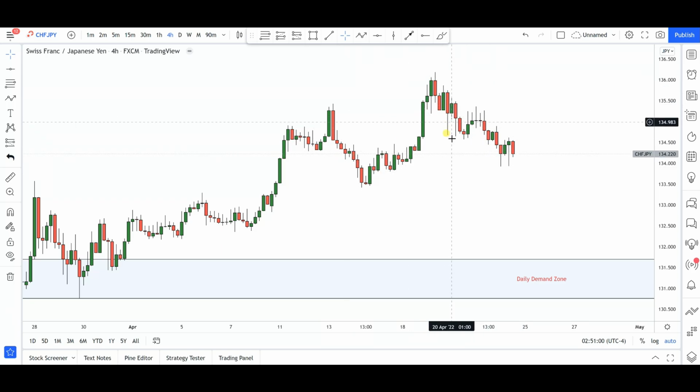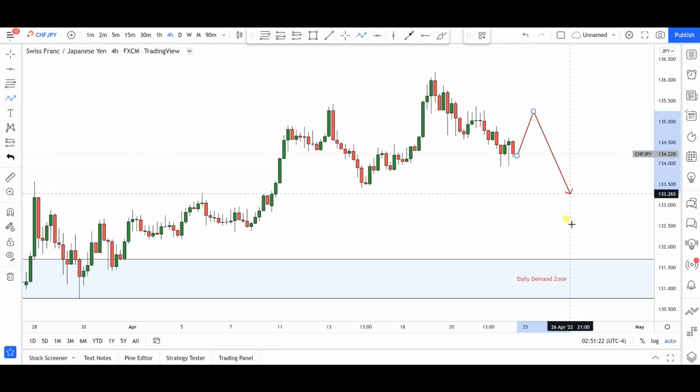You notice that this is almost the markets forming lower highs and lower lows. In my opinion, maybe right now we are running into buying at this particular demand zone area that we have right here. All right, that took off this level of structure. So from here, I would not be surprised if the bulls come into this market for maybe another attack to the upside, maybe towards the 135.25 area.